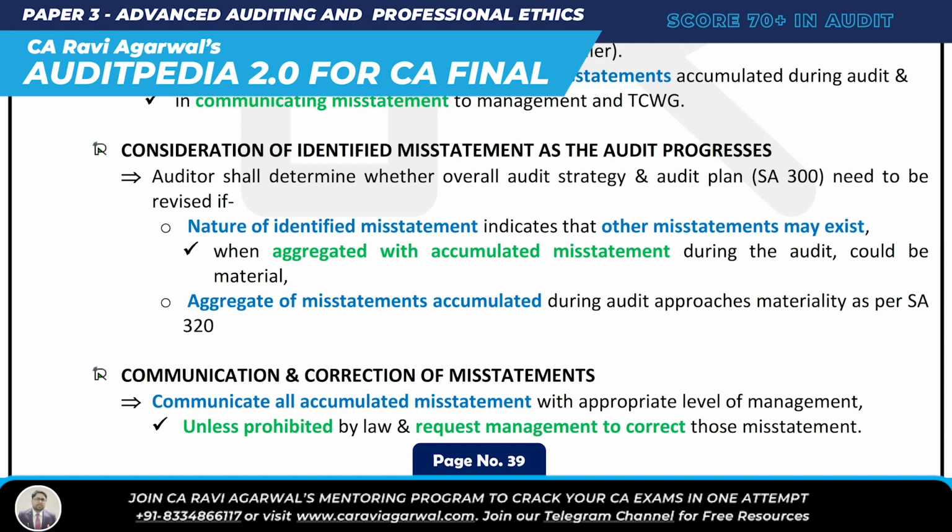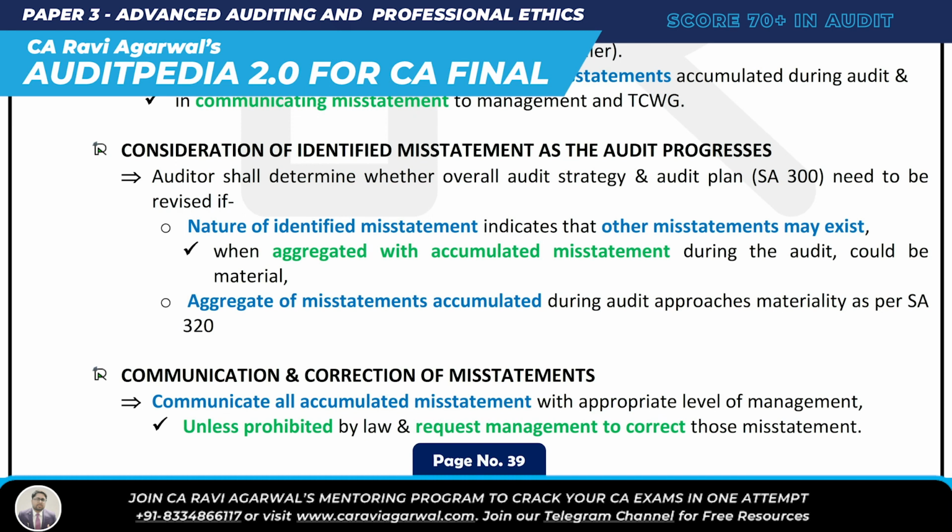Then communication and correction of misstatement. This is important. Communicate all accumulated misstatement with the appropriate level of management. First of all, you communicate the accumulated misstatement with the appropriate level of management. Unless prohibited by law, request the management to correct those misstatement.